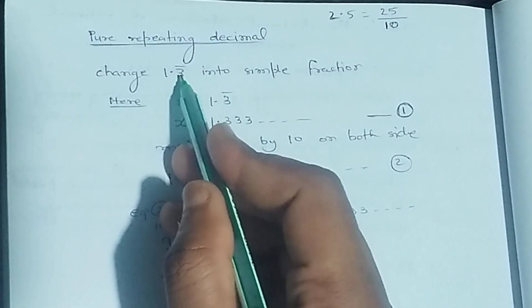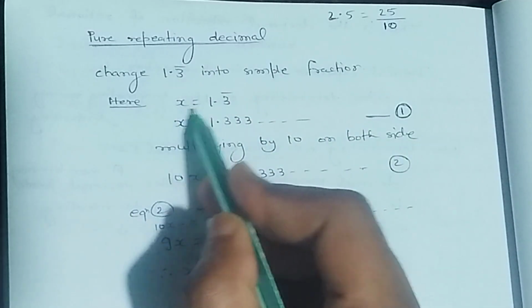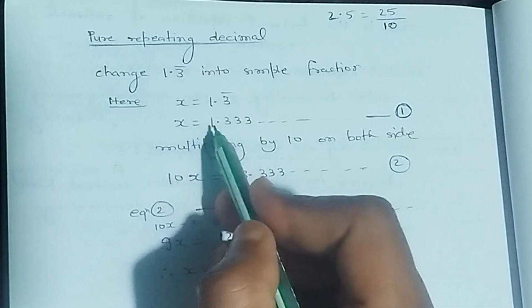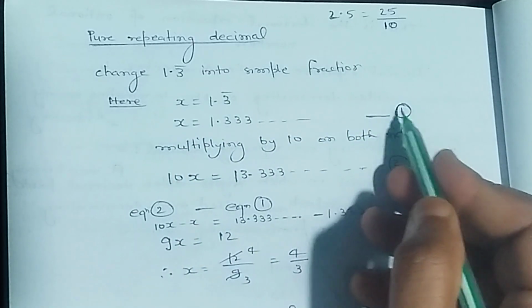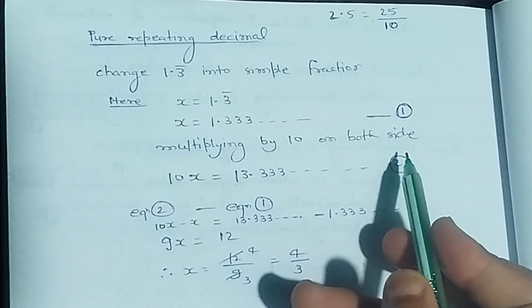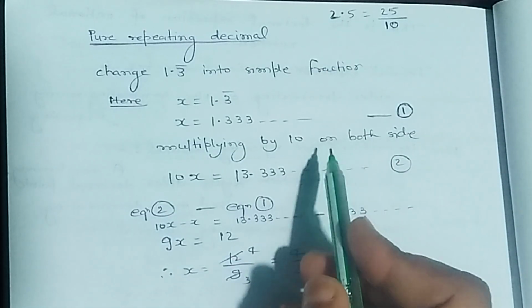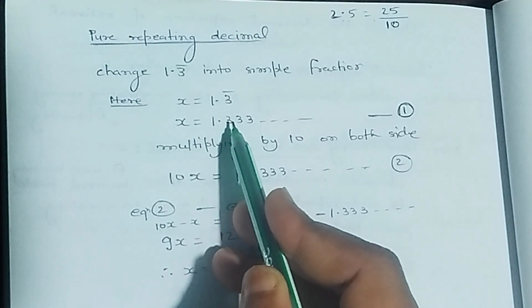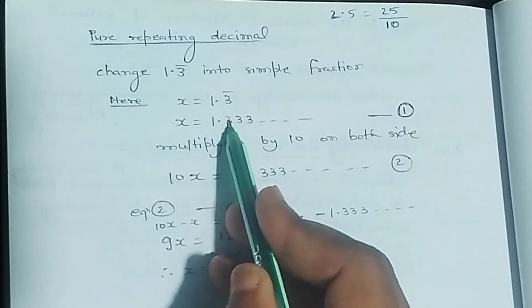Change 1.3 bar into simple fraction. Here x is equal to 1.3 bar, that is x is equal to 1.333 and so on. This is the first equation. Multiplying by 10 on both sides. Here we multiply by 10 to move one digit on which bar to the left of the decimal point.